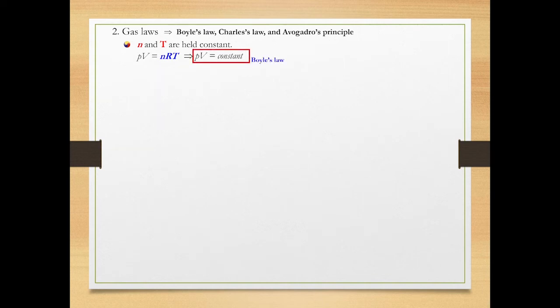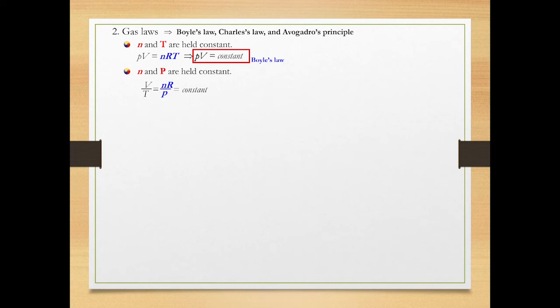This is Boyle's law. Suppose moles and pressure of gas are held constant. Check the perfect gas equation again. Keep the variables on the left side of the equation and keep the constants on the right side. As you can see, nR over P is a constant as a whole.